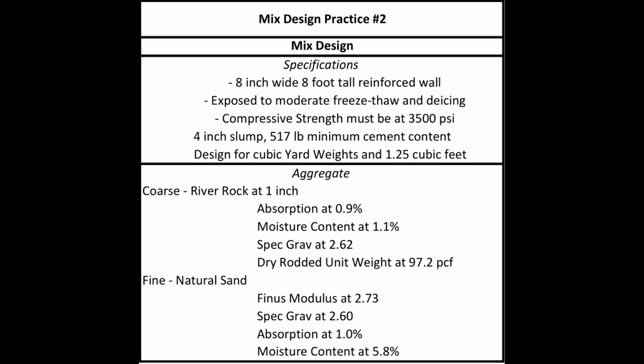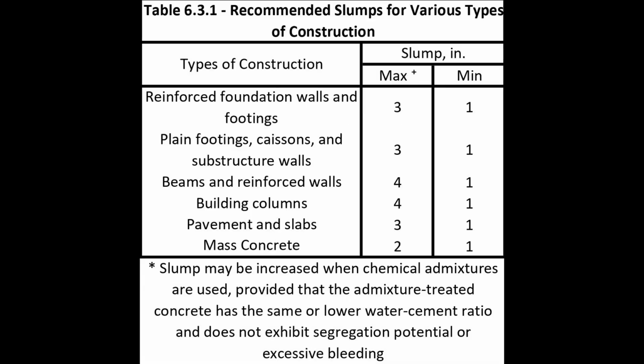We're getting into ACI 211, proportioning for normal, heavyweight, and mass concrete. Our first given information that we're going to use is in table 6.3.1, this tall reinforced wall. Under the recommended slump for various types of construction, for reinforced walls, foundation walls, and footings, and also for reinforced walls, we see a maximum of 3-inch, a minimum of 1-inch.